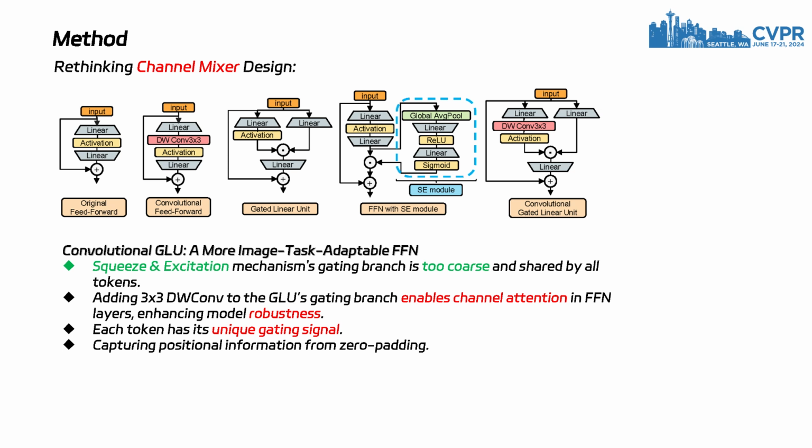We found that simply adding a minimal form of 3x3 depthwise convolution before the activation function of GLU's gating branch can make its structure conform to the design concept of gated channel attention and convert it into a gated channel attention mechanism based on nearest neighbor features. We named this method convolutional GLU. This design allows each token to have its unique gating signal while capturing positional information from zero padding, meeting the needs of certain ViTs without positional encoding. These attributes render convolutional GLU a simple yet more robust mixer, satisfying the diverse requirements of ViTs.